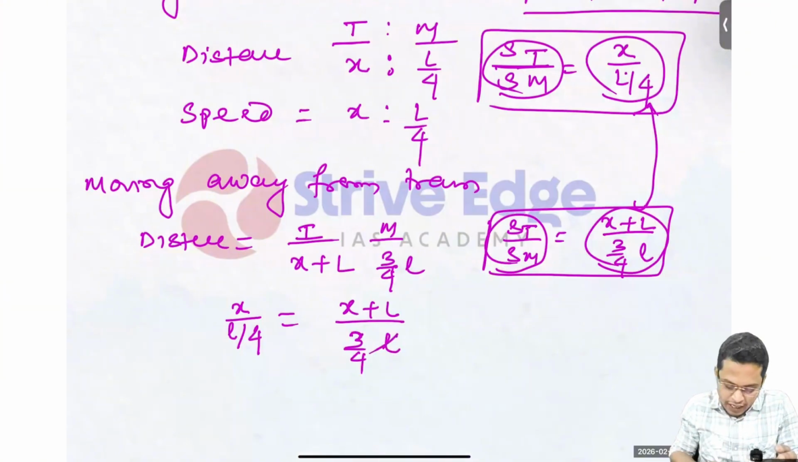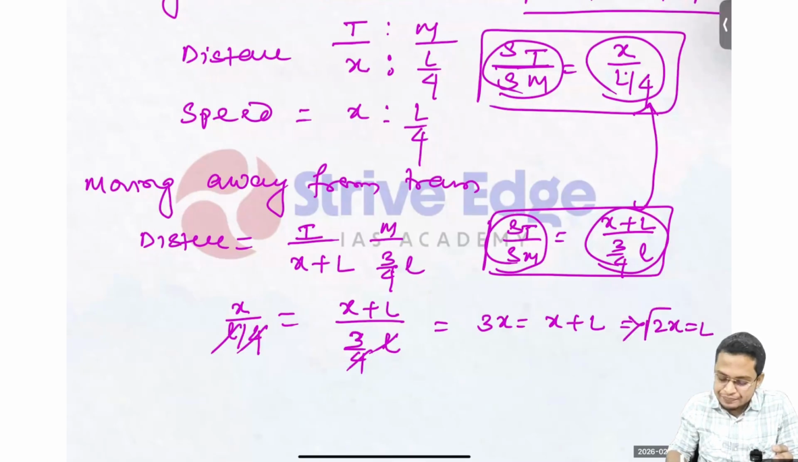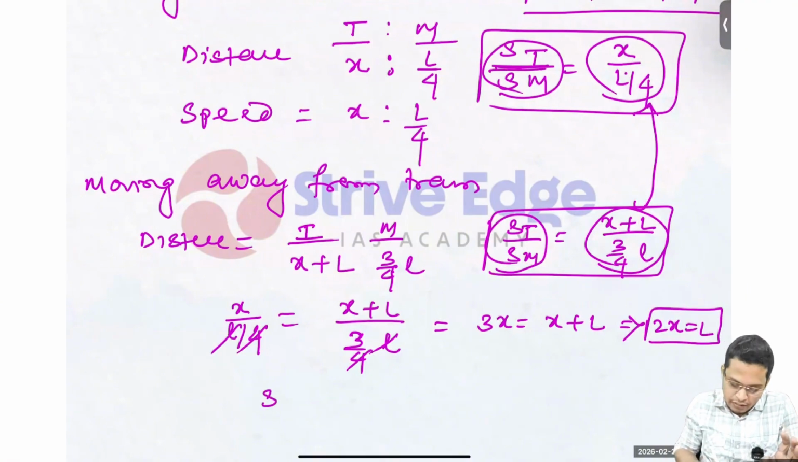L will be cancelled. This 4 will be cancelled. So I can write 3x equals x plus L. So here we can say 2x equals L. This is the relation. From here I can find the speed of the train. Speed of the train by speed of man equals x by L/4.